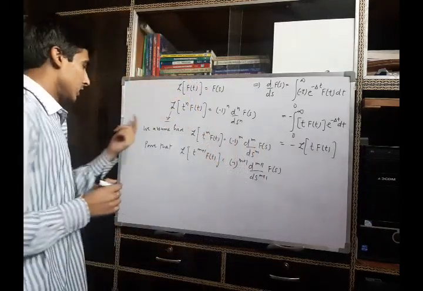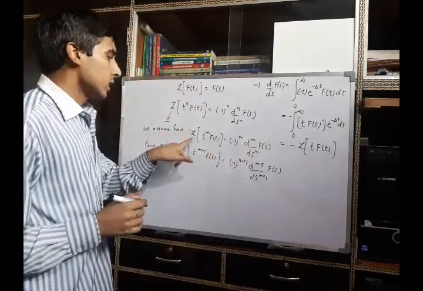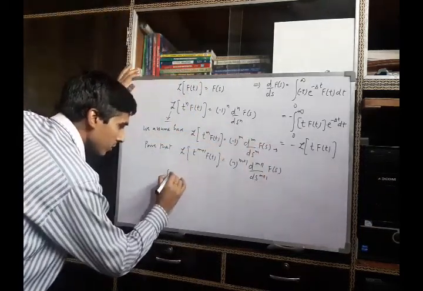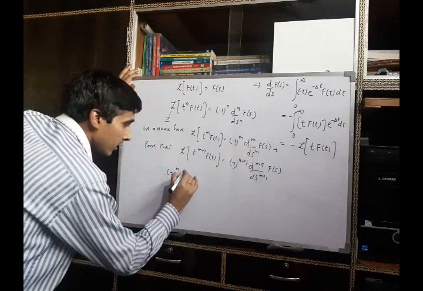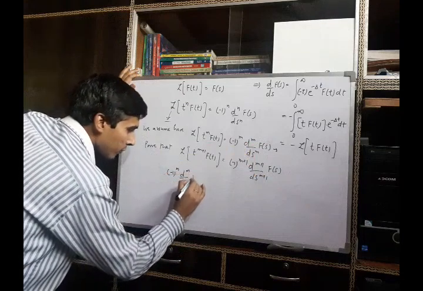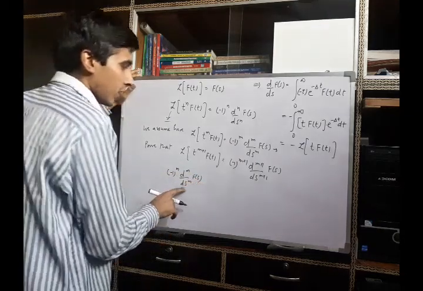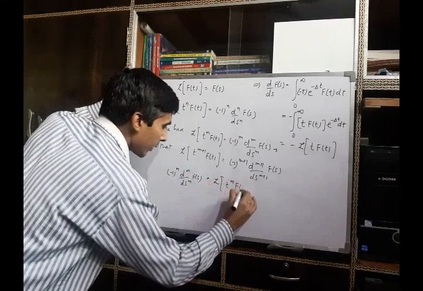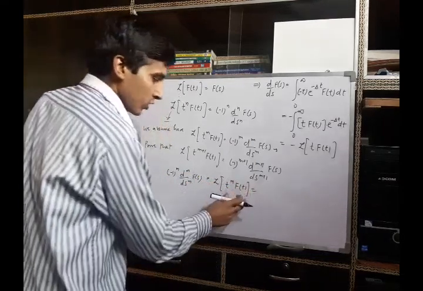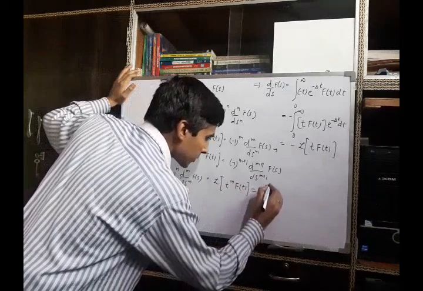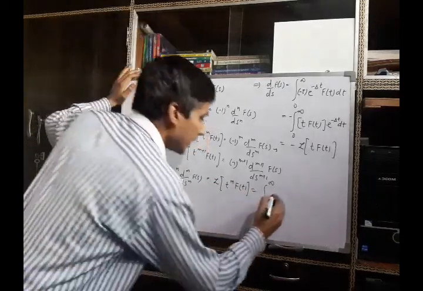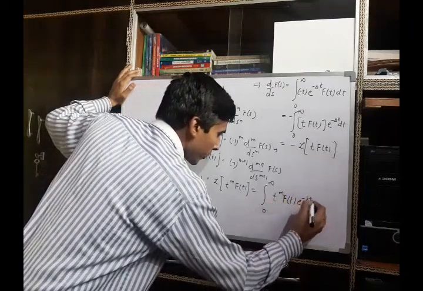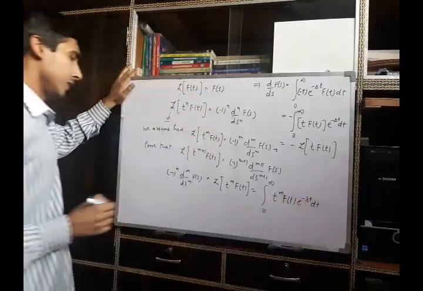Now to prove this, since we have assumed this term is equal to this term, from this we can see that (-1)^m times the mth derivative of the function F(s) with respect to the variable s is nothing but the Laplace transform of t^m f(t), and by definition of Laplace transform it will be the integral from 0 to infinity of t^m f(t) e^(-st) dt.